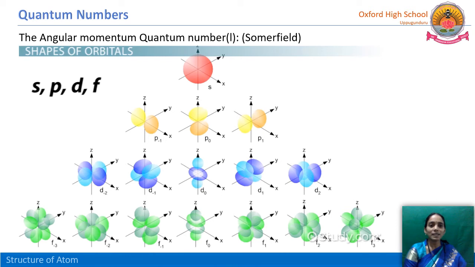So it is clearly the quantum mechanical model of the atom. It explains the region in a three-dimensional way, that means where the orbital is located. So the orbital shape is explained in a three-dimensional way. We can observe these x, y and z axes, and how these orbitals are located or oriented along these three axes. So these are the shapes of the orbitals.